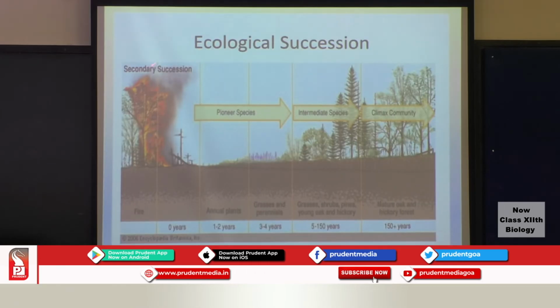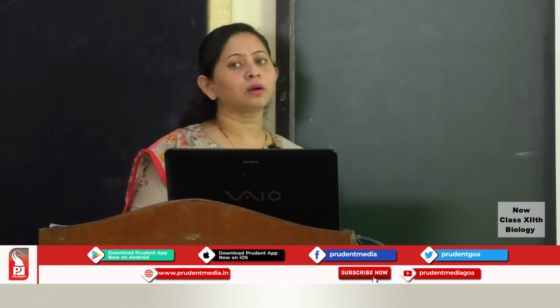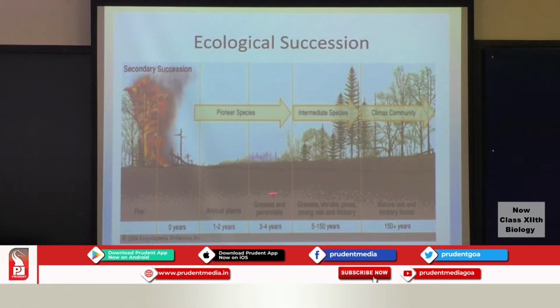Then secondary succession occurs in areas where the species already existed, where the soil was already present, but due to some kind of natural calamities like floods, or some man-made activities like burning of the forest, etc., the plant species or the animal species have been wiped off from that particular region, and that is the reason why secondary succession will be a little quicker compared to primary succession. Maybe around 40 to 50 years will be the lifespan of this secondary succession.